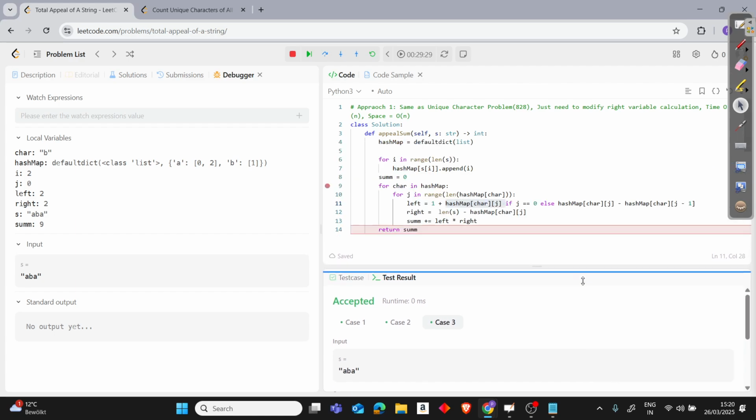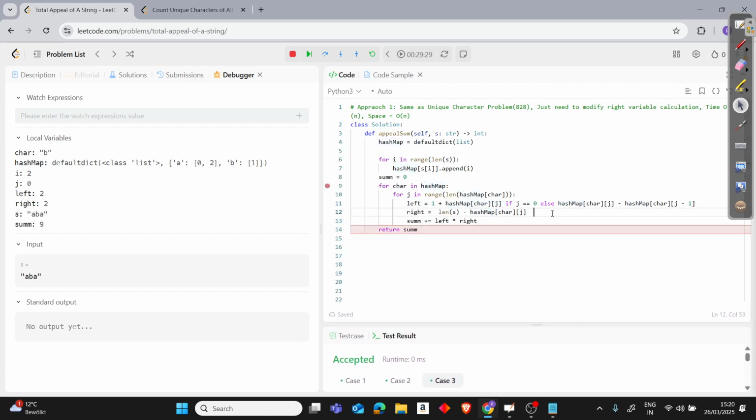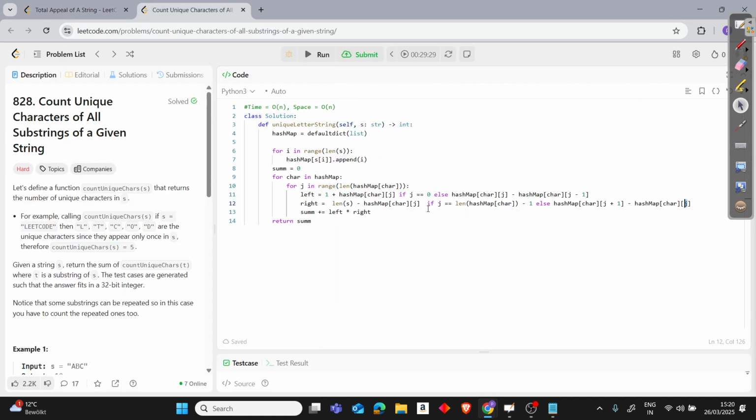Okay, so that's the minute difference. It's the same code; I just removed the condition, which is this one. You always need the length of s minus this thing. And in order to not use the length of s, you can just put the length of s as n on the top and use just n here. But it doesn't matter. So that's the thing that we have to do.